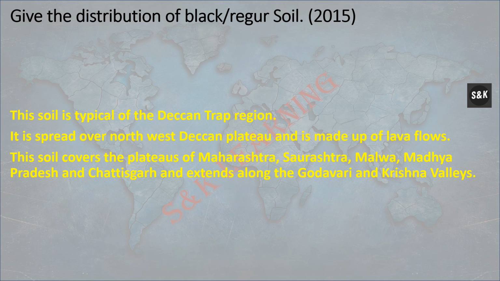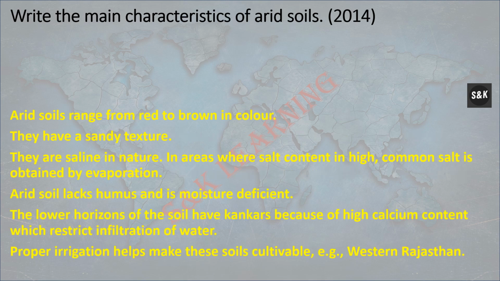Give the distribution of black soil. This soil is typical of the Deccan Trap region. It is spread over the northwest Deccan Plateau and is made up of lava flow. The soil covers the plateau of Maharashtra, Saurashtra, Malwa, Madhya Pradesh, and Chhattisgarh, and extends along the Godavari and Krishna valleys.